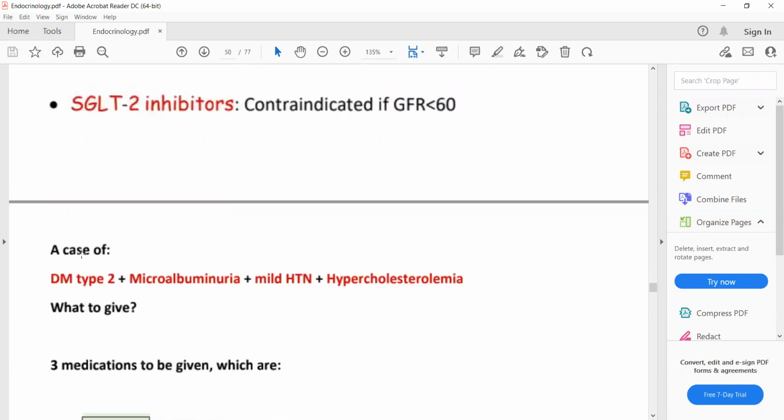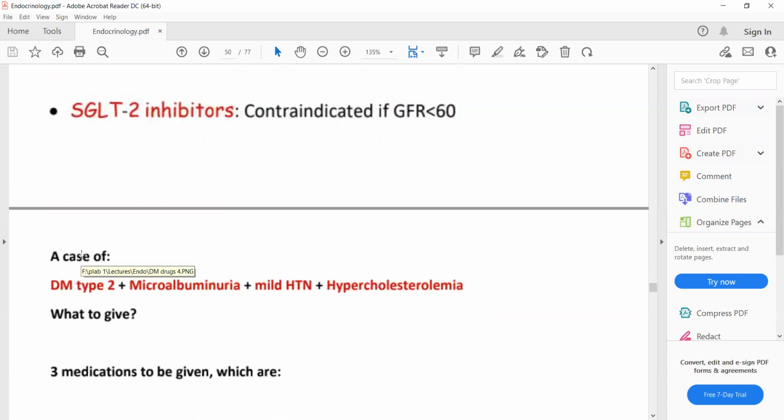Now, a patient with type 2 diabetes mellitus, microalbuminuria, and mild hypertension plus hypercholesterolemia. So what medication do we need to give to these patients? An anti-diabetic drug for type 2 diabetes mellitus, and for microalbuminuria and mild hypertension, which is the drug of choice for the management of hypertension in diabetes?